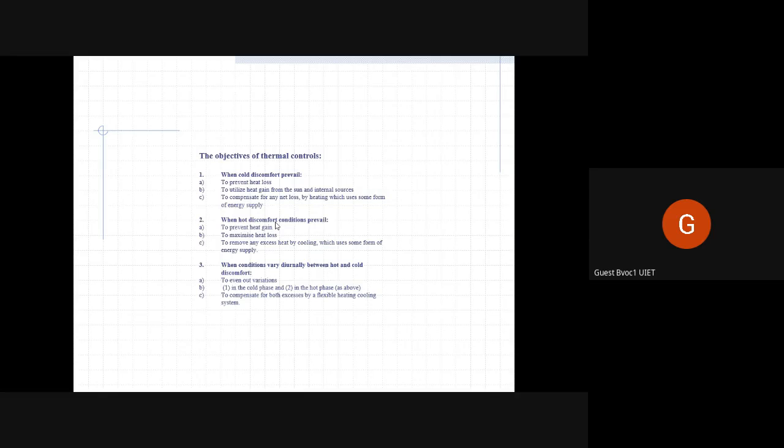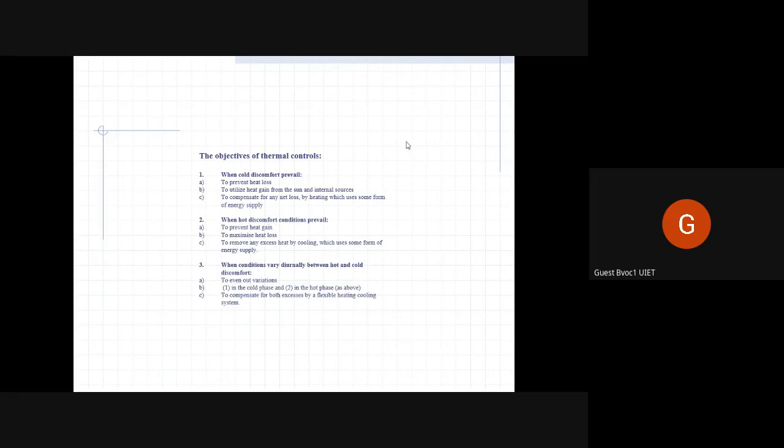So what happens is this works like a greenhouse. It traps a lot of heat, and that's one way of implementing thermal control. Then to compensate for any net loss by heating, which uses some form of energy supply. So of course, you cannot completely stop the heat transfer between building and the environment. That cannot be done. It's not possible.